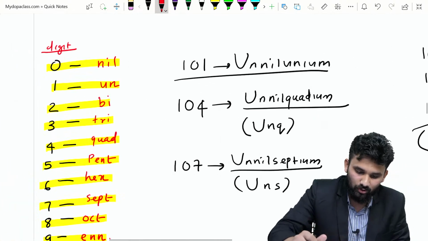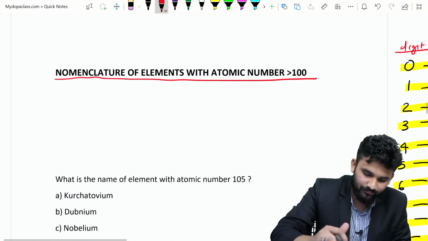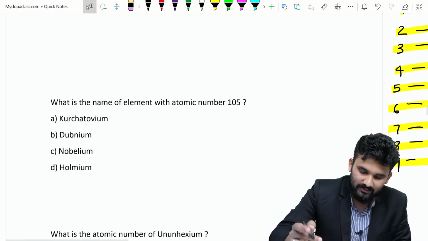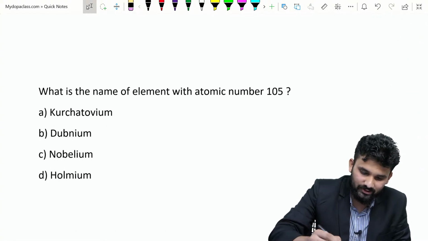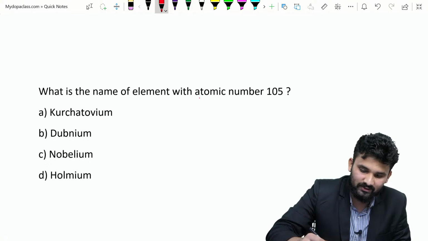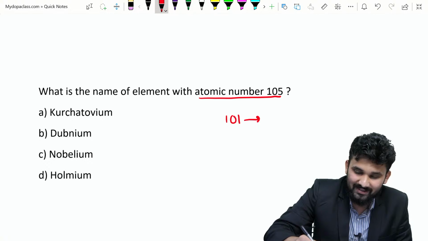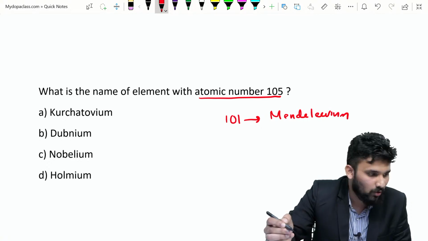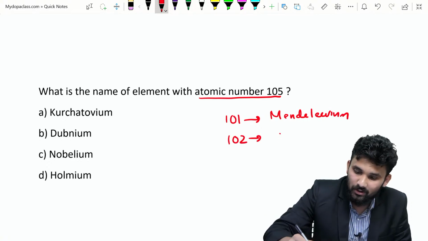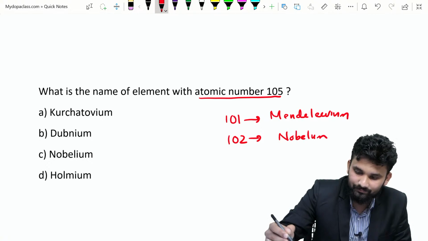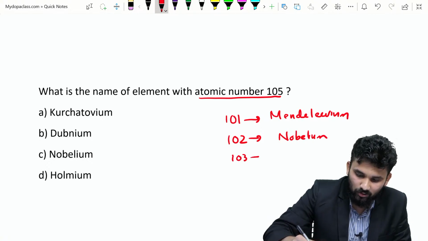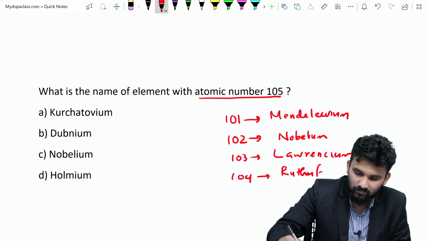So we are moving to the questions here. This is the first question: what is the name of the element with atomic number 105? 101 is mendelevium. 102 is nobelium, and 103 is lawrencium. 104 is Rutherfordium.